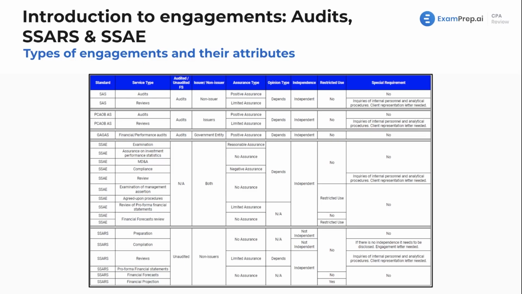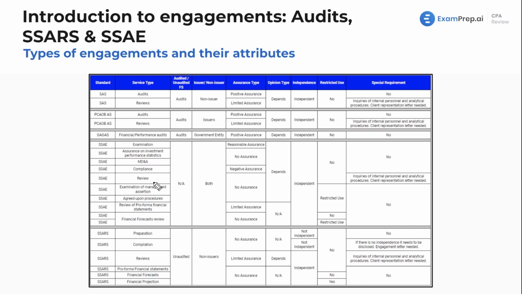First off, you could just have a multiple choice question that says, which of these engagement types, in a list of four, falls under SSAE? And for this, you might say, oh, it's compliance engagements. Okay, there you go. We're also going to see, which of these engagement types provides no assurance? It might give you engagement types, and if you memorize this chart, then boom, there you go. Or which provides negative assurance, which we will go over as well. We'll talk about all of these.